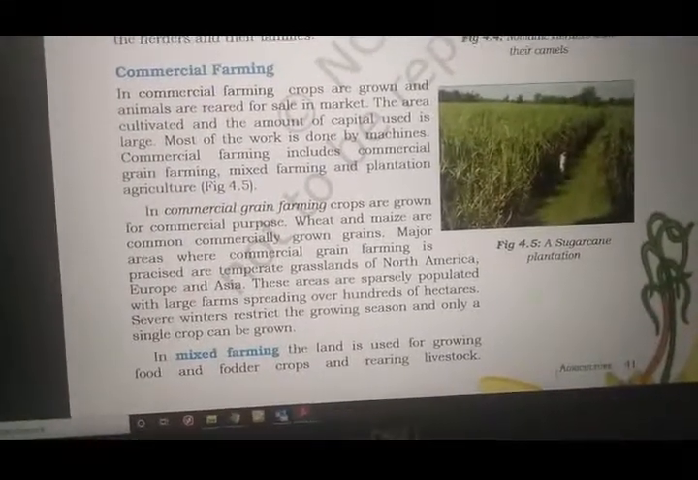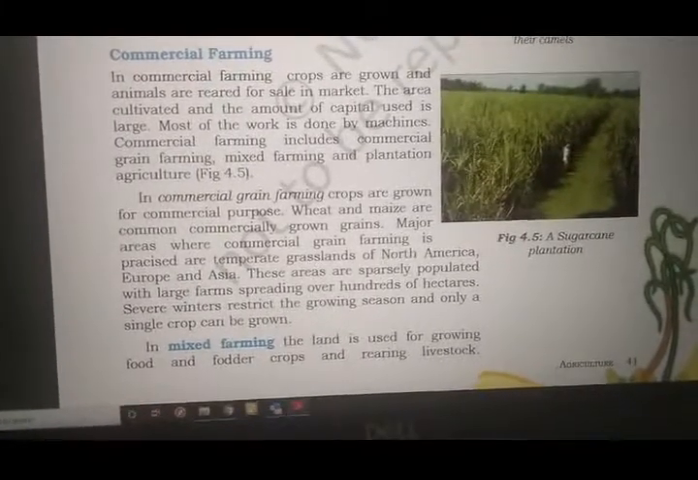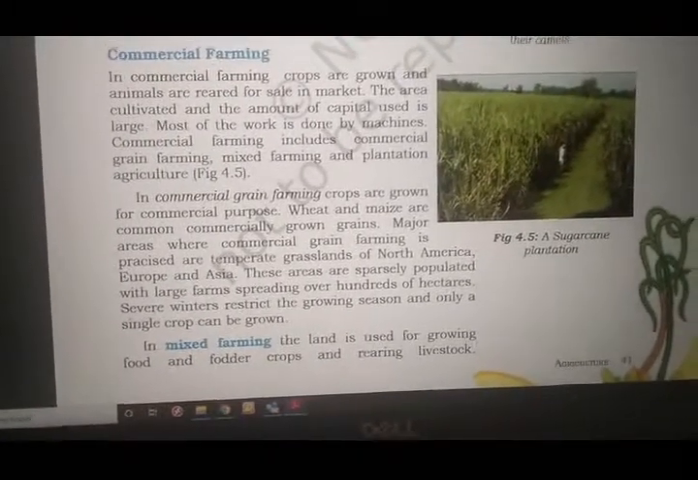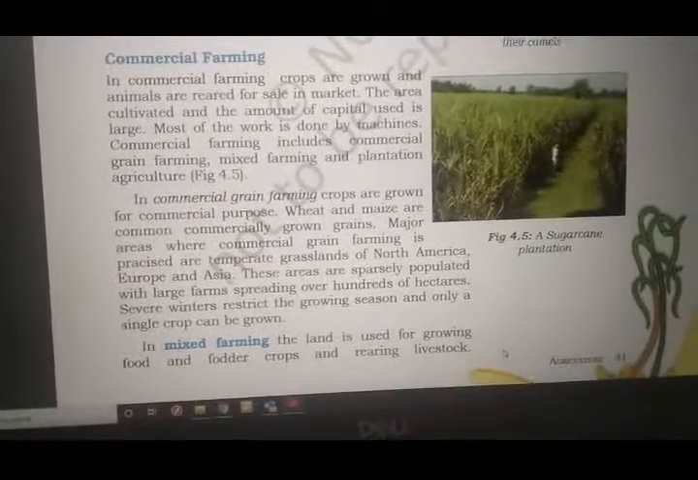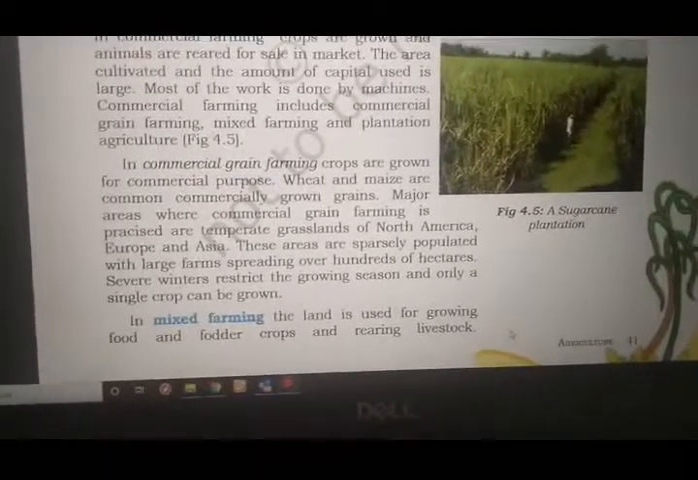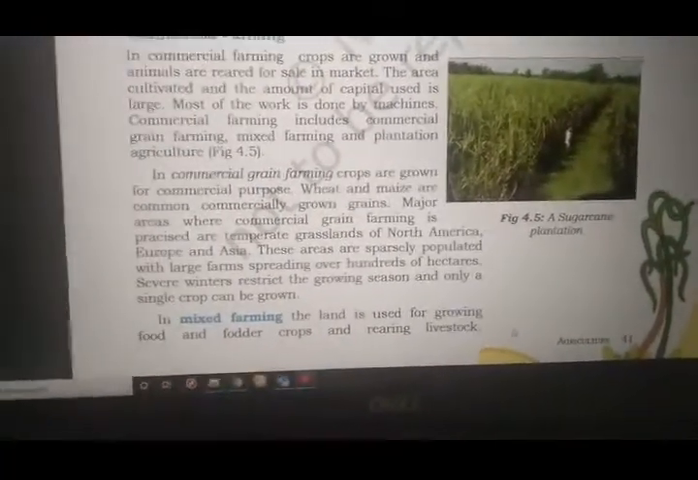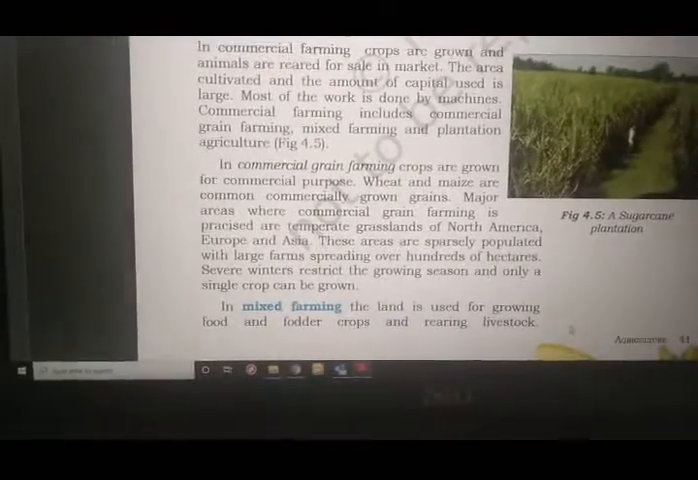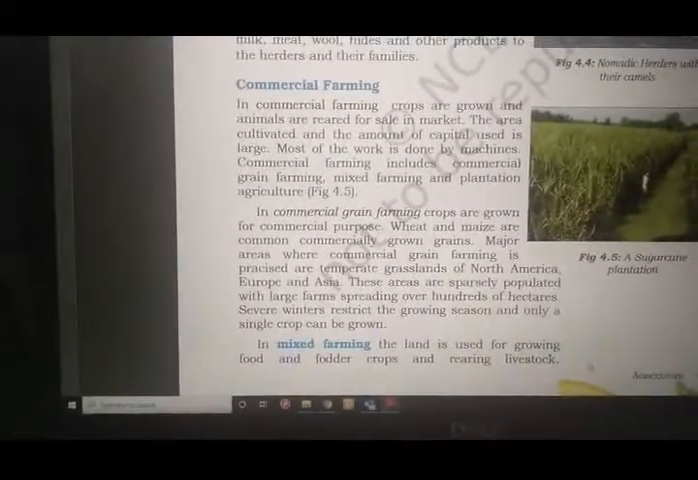Commercial farming includes commercial grain farming, mixed farming and plantation agriculture. So in commercial farming we have got commercial grain farming, mixed farming and plantation agriculture. These are the types of commercial farming we have.